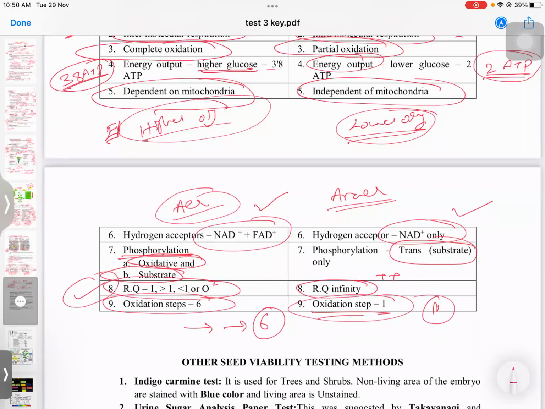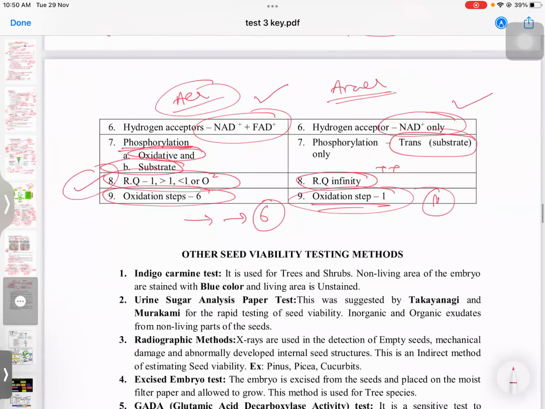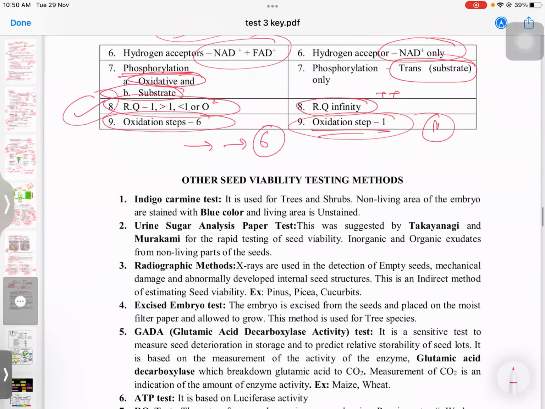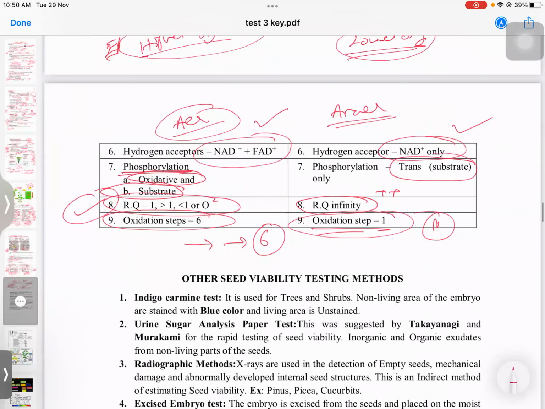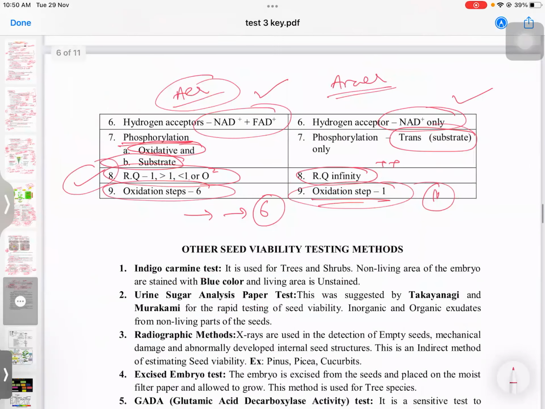So this is the crux. Your notes should be like this, and you should not read more. Only this much will be there, and your points should be like this. Then nobody can stop you from getting 300 plus.